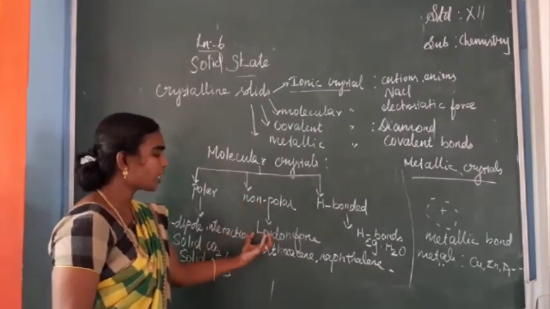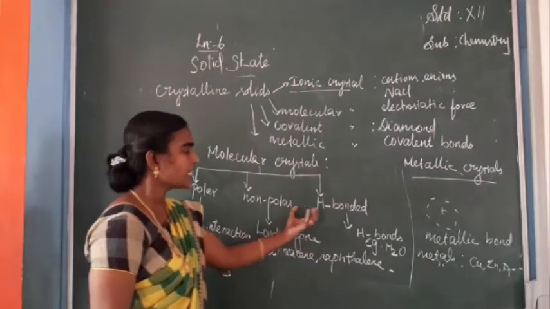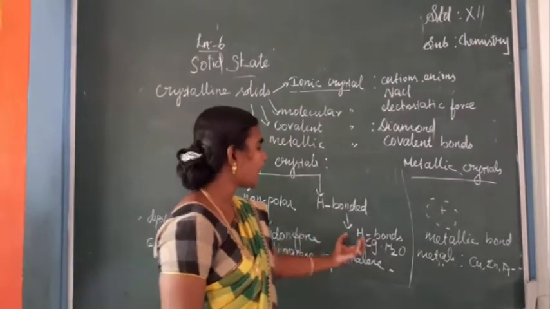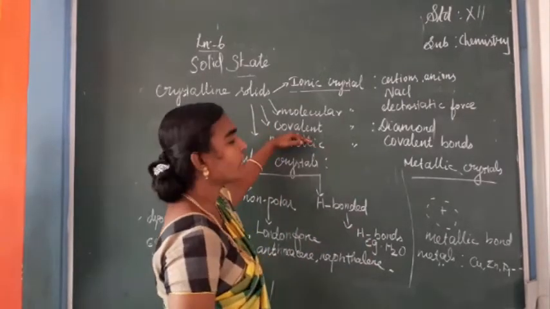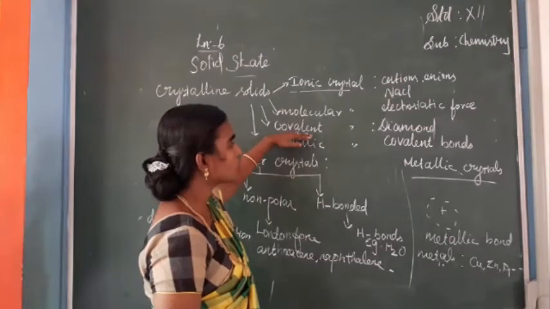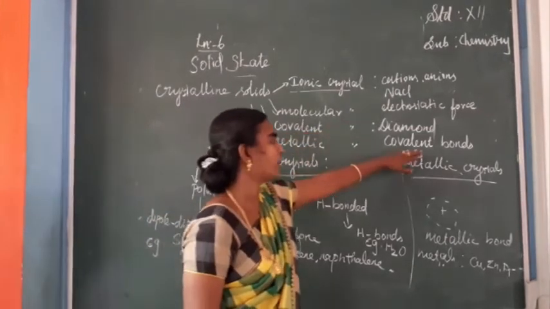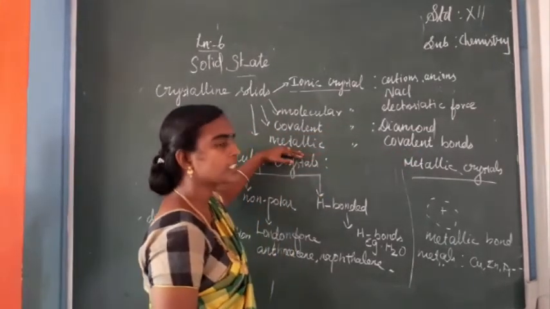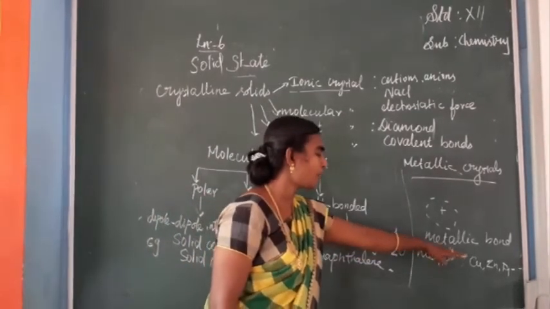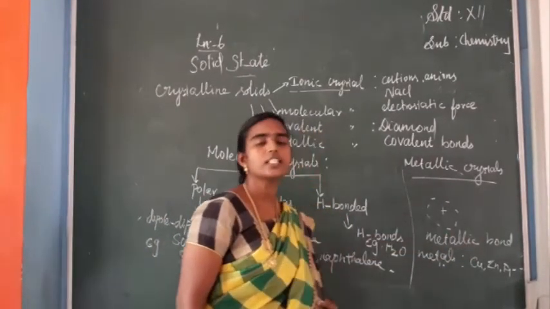In non-polar it is London force. In hydrogen bonded molecular crystals, constituents are linked together by hydrogen bonds. Next, covalent crystals: the constituents are linked together by covalent bonds. In metallic crystals, the constituents are linked together by metallic bonds. Examples: copper, zinc, silver.